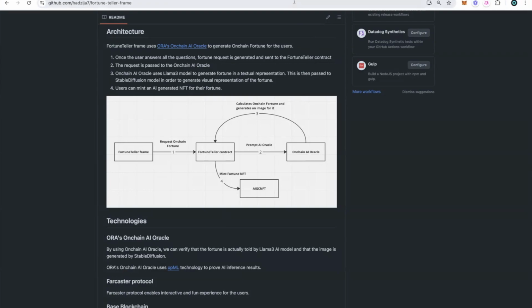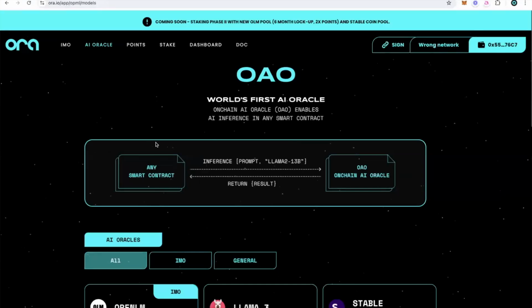What does it mean? Any smart contract can request AI calculations. This Oracle system consists of a network of nodes that can generate these results and return them to the smart contract as a callback. Ora uses opML, an optimistic machine learning technique, to prove these inference results.